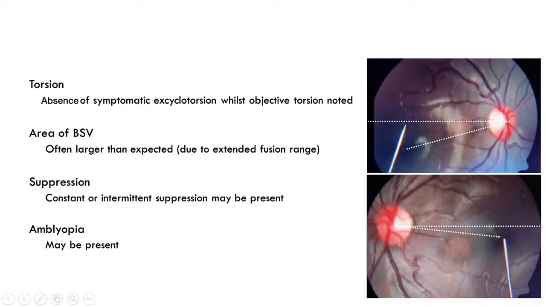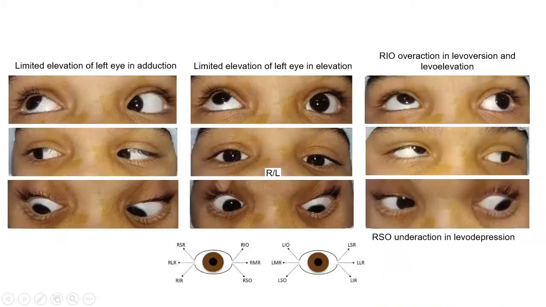Also, there's absence of subjective torsion, which is seen on Maddox rod, but if we assess torsion objectively, like fundoscopy, we can note it. Normally, as it was in the patient's left eye, the line passing through the fovea passes midway between the center of the optic disc and the lower pole. However, in the right eye, we see that the fovea is significantly below the optic disc, suggesting excyclotorsion, which is our case. Also, the area of binocular single vision is increased. Suppression may be constant or intermittent, and amblyopia may be present.